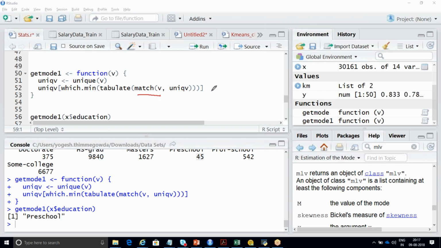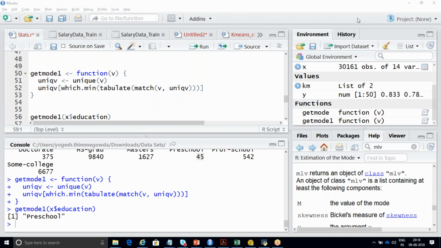So this is a standard syntax, no? Yeah, this is a standard syntax in R for writing your mode. That is the reason. Because for everything they have done it like this. If you want to do it without match, will it work?